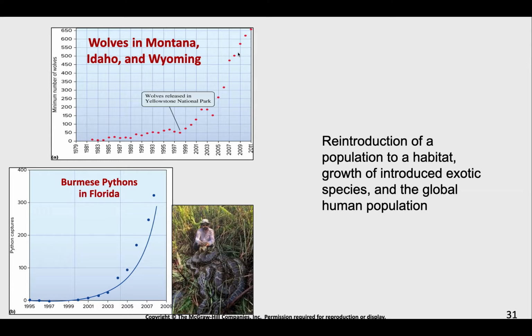Same with exotic species. We might introduce an exotic species to an environment where it doesn't have any natural predators, or maybe it has a lot of resources available to it. A good example are these Burmese pythons in Florida. Exotic species, they are not native to Florida. I don't remember how this happened, but I think some pets were released and this population started to explode. But if we plotted this population over time, we would see exponential growth. Resources are not limiting to these pythons.